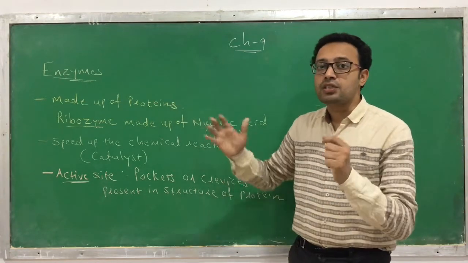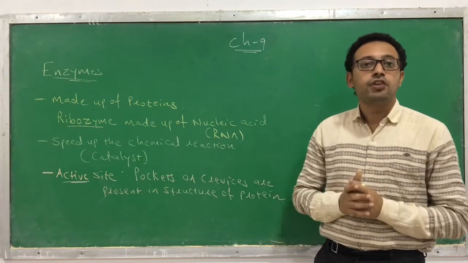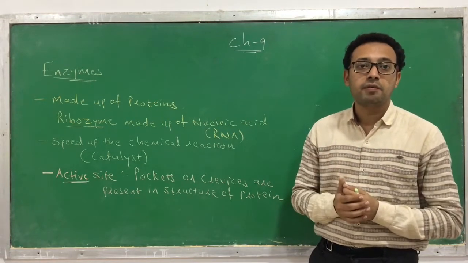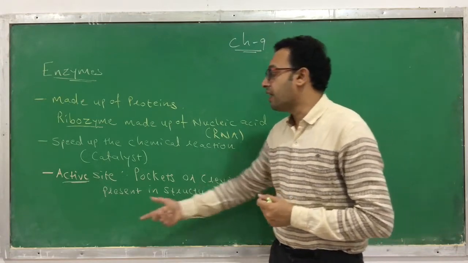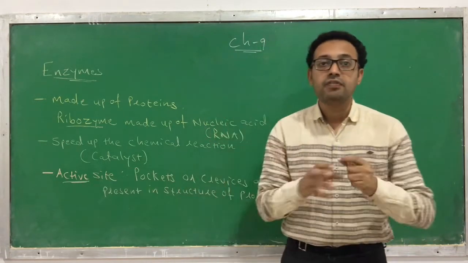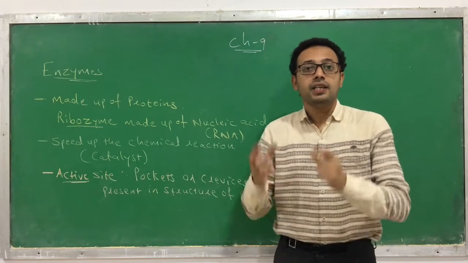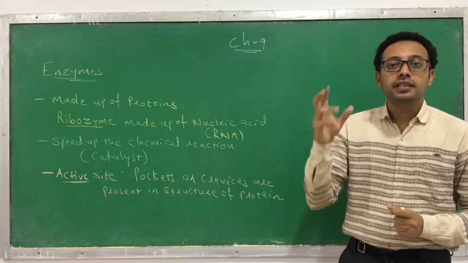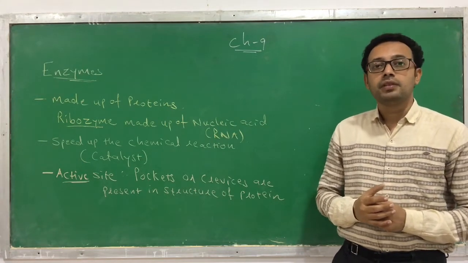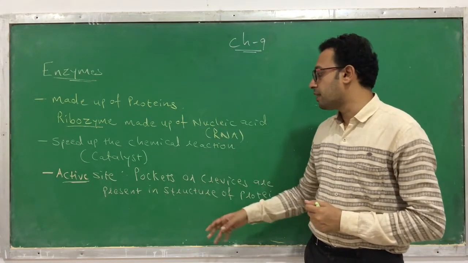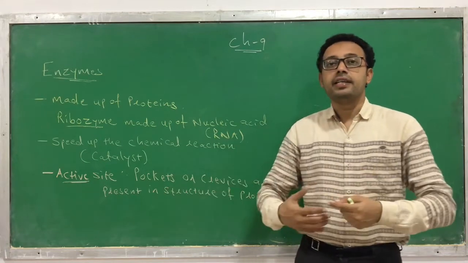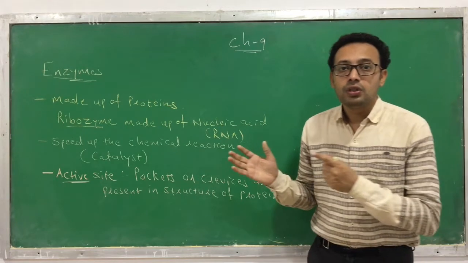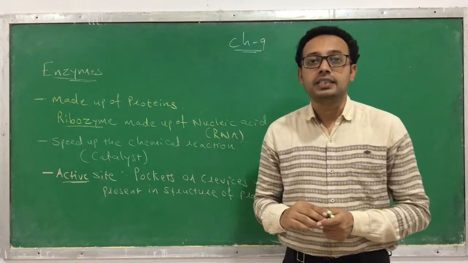Structurally, if you observe the tertiary structure of an enzyme, or the tertiary structure of a protein, then you can find the active site. What is this active site? These are the pockets or the crevices formed in the tertiary structure of this enzyme, where a substrate molecule can combine, and they are responsible for increasing the rate of reactions. So this is what we call an enzyme.